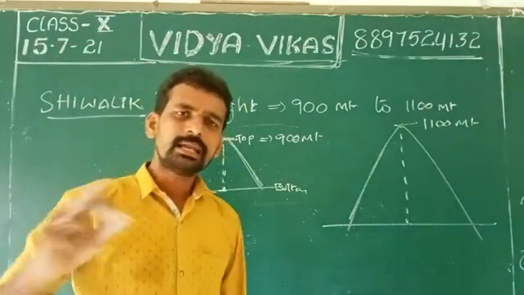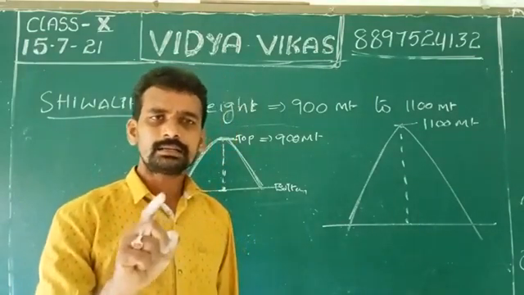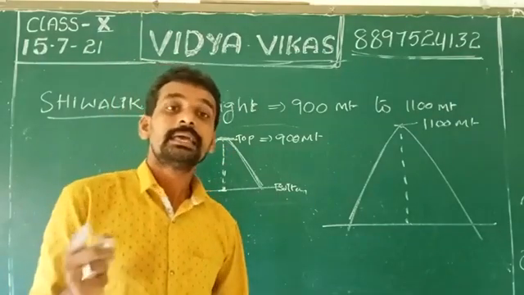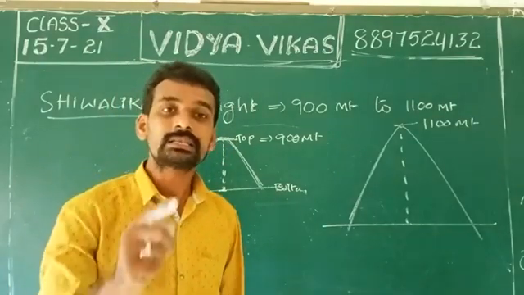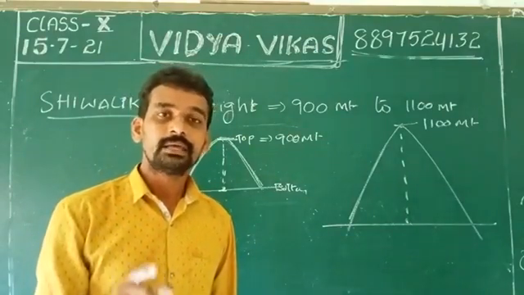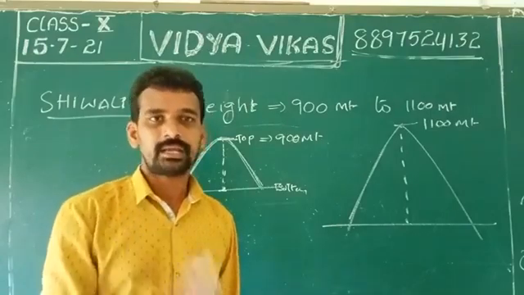Whether Himadri, Lesser Himalaya, or Shivalik, whichever Himalaya we take as an example, the heights are different.